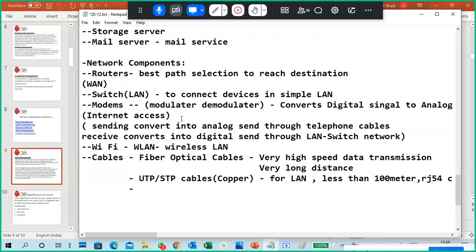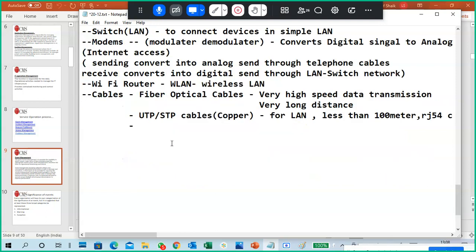Different networking components like routers, switches and modems are the main components of networking. Next are Wi-Fi routers, usually for wireless LAN. Nowadays we have modem plus Wi-Fi routers, and that's how we get internet. Modems are mainly for internet access purposes only.